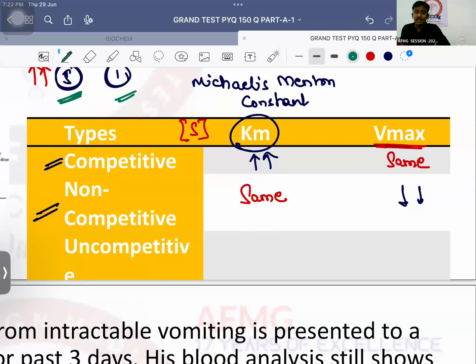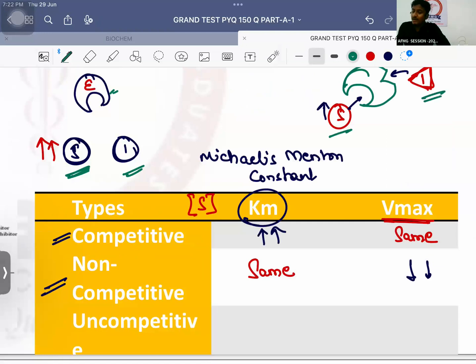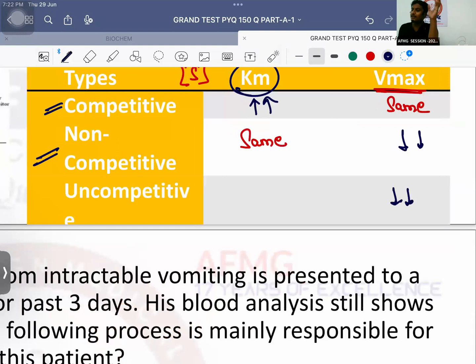And uncompetitive inhibition: usually in uncompetitive inhibition, the inhibitor only binds when there is an enzyme-substrate complex. When a complex is already formed, only then does the inhibitor bind. It causes a conformational change usually, and that leads to kicking out of the substrate finally. Okay? So that leads to a decrease in the Vmax or maximum velocity of the reaction, and the substrate concentration is also going to decrease because the inhibitor will bind to the enzyme-substrate complex and then kick out the substrate from it.